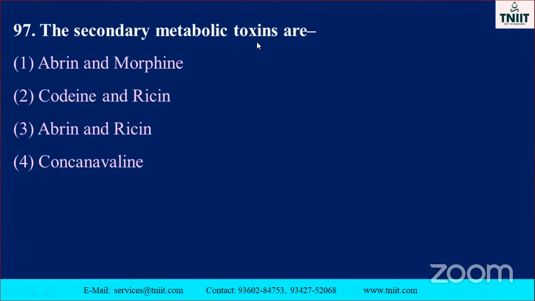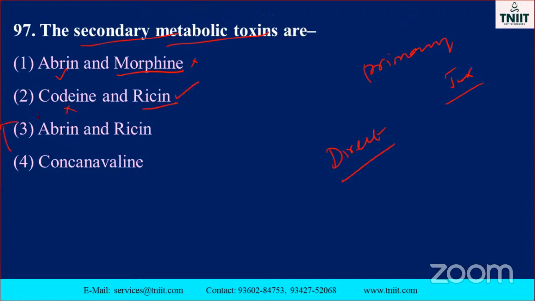They asked about the secondary metabolic toxin. Which one is the secondary metabolic toxin? This is a direct question, my dear. You must note down which one is the primary toxin. Secondary toxin means primary toxin is also there, isn't it? Abrin comes; morphine will not come. Codeine and ricin: ricin comes and codeine will not. So the option abrin and ricin is possible. So the option is the third one.